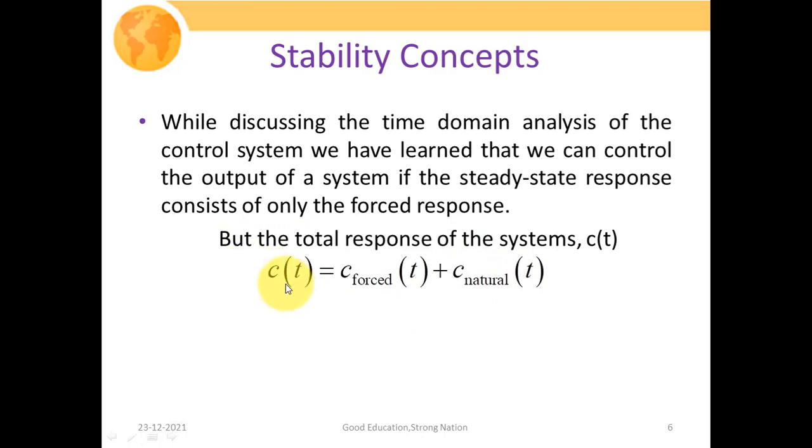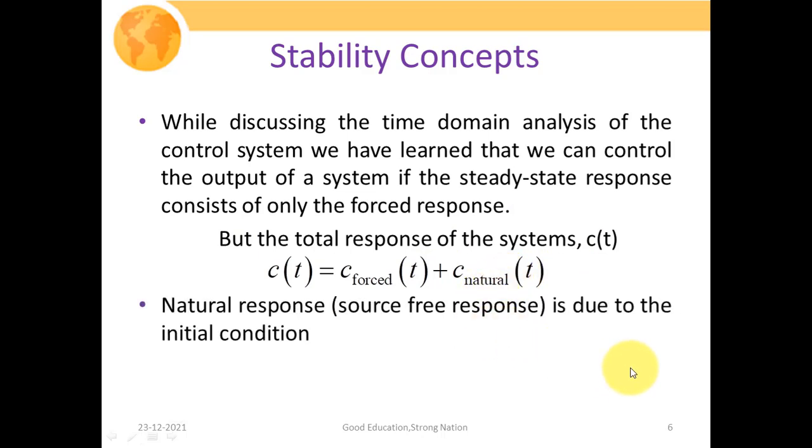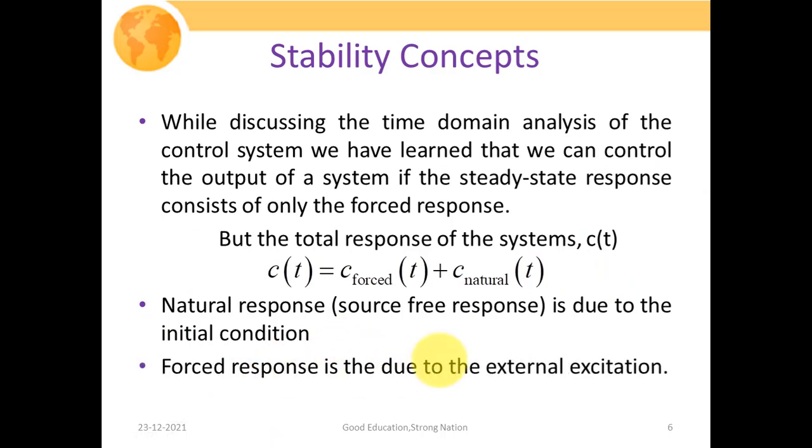So this C(t), your complete response of the system, basically consists of two parts: C forced, the response of the system corresponding to the applied input, and the response of the system when we haven't applied any input signal, or its natural response. The natural response is also called the source free response, that is when we haven't applied any input signal, and it is due to the initial conditions only. The forced response is due to the external excitation, that is, it is analogous to the response of the system when we have applied certain input to our system.